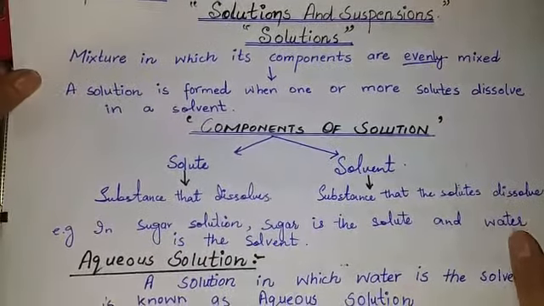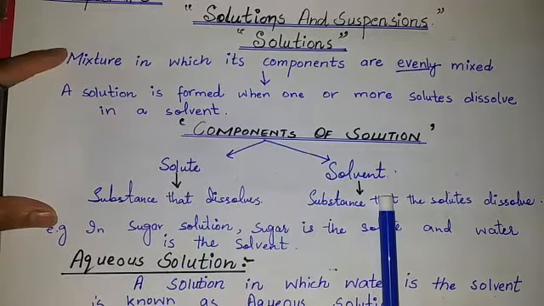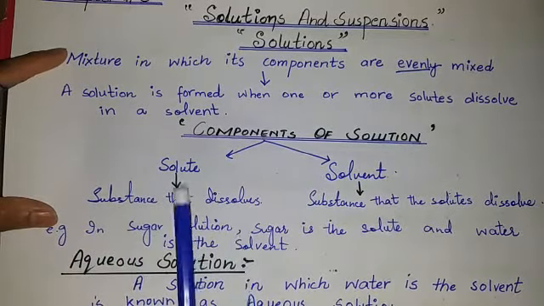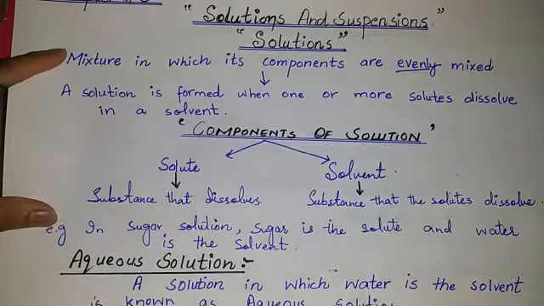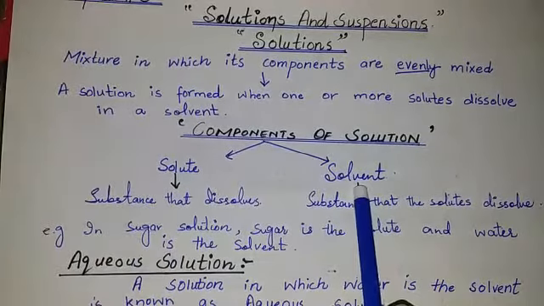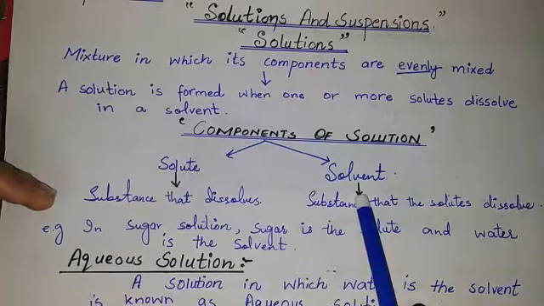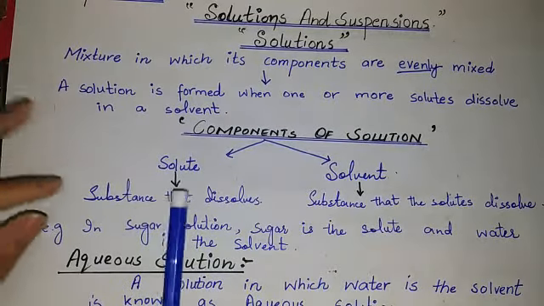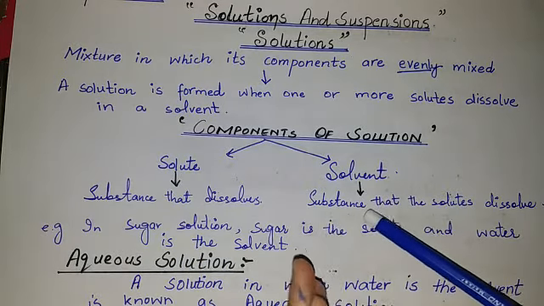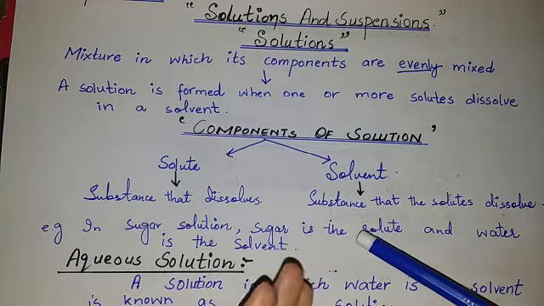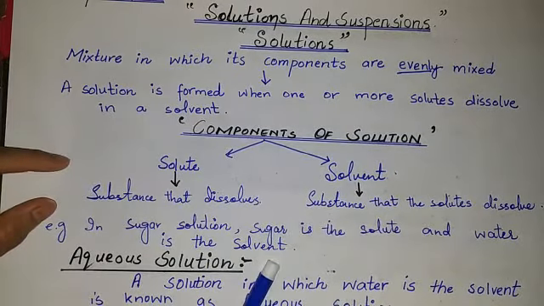Students, when we discuss the components of a solution, we have two components: solute and solvent. The substance that dissolves is known as the solute, and the substance in which the solute dissolves is known as the solvent. When solute and solvent intermix with each other, they form the solution, and this process of dissolving the solute in the solvent is known as solubility. So students, solute is the substance that dissolves in the solvent, and solvent is the substance that does the dissolving. For example, in sugar solution, sugar is the solute and water is the solvent.